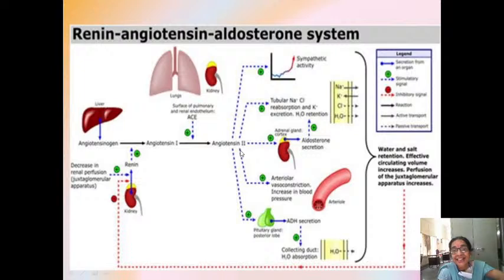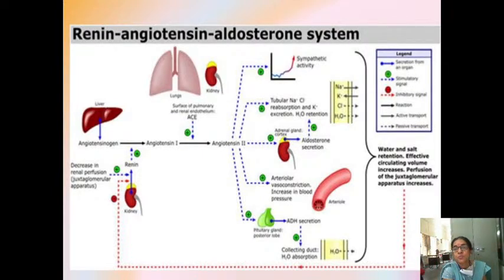Angiotensin is acting on the adrenal gland, on the cortex. The adrenal gland has got cortex and medulla. It is acting on the adrenal gland, and there will be release of aldosterone. The purpose of this aldosterone is absorbing sodium and water from the kidneys, because kidneys should not lose out water via urine.